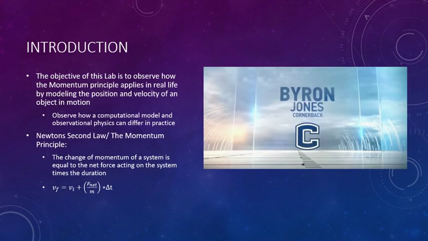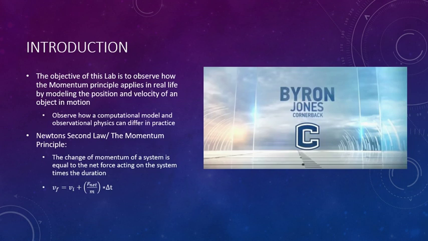So in this lab, I observed how the momentum principle applies in real life by modeling the position and velocity of an object in motion. In this case, I chose to model the standing broad jump world record, which is currently held by Byron Jones, who is a cornerback for the Dallas Cowboys. He was able to jump a total of 12 feet and 3 inches, which roughly equates to 3.74 meters. I wanted to observe how a computational model and observational physics can differ in practice.